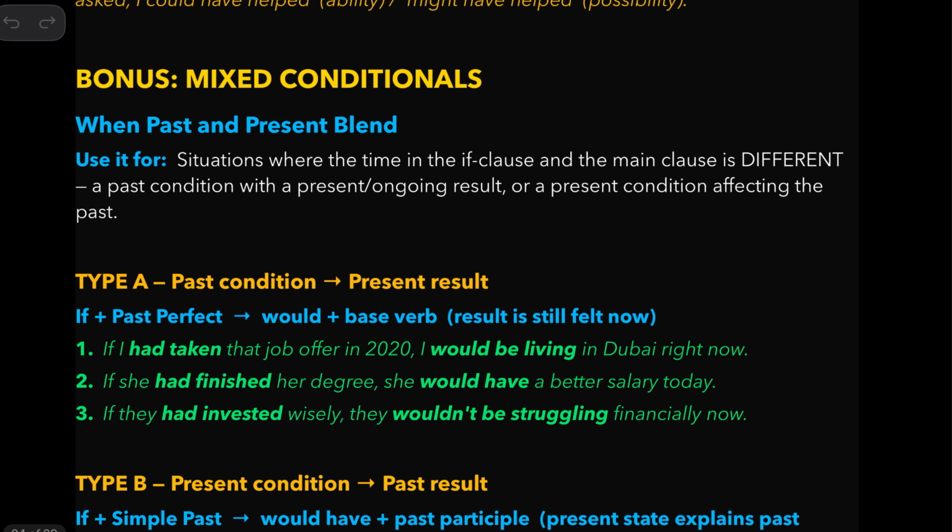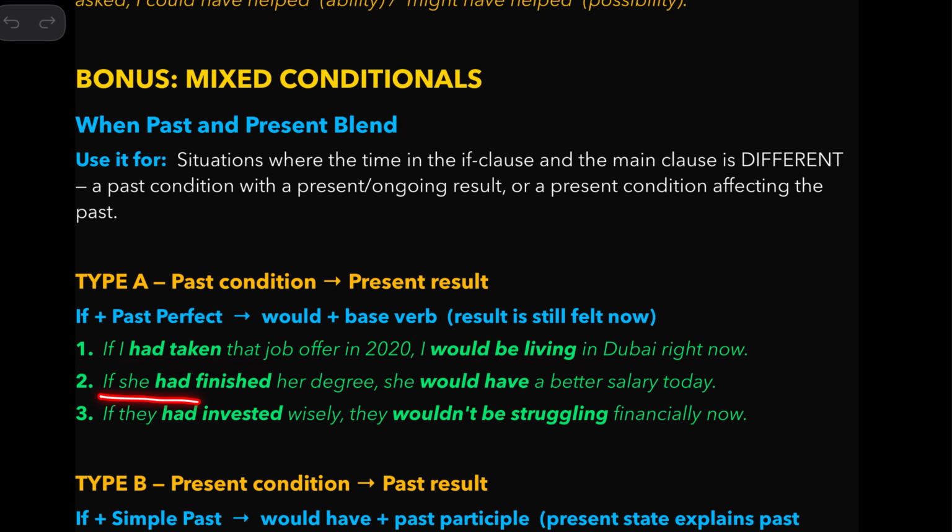So then sometimes you mix two conditionals together, like this: if I had taken that job offer in 2020, I would be living in Dubai right now. Meaning in 2020 that did not happen, me taking that job offer, and now I'm not living in Dubai. So one is a past condition, the other is a present result. Both of them are just imaginary situations.